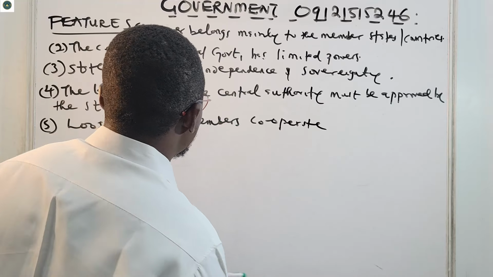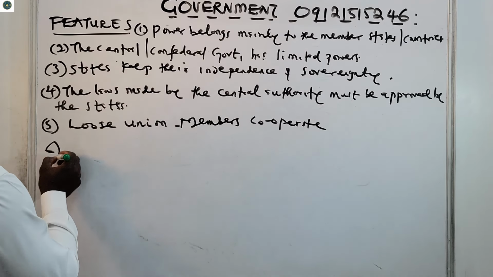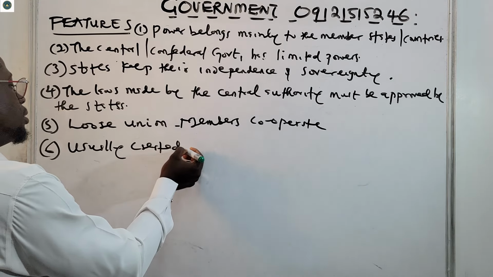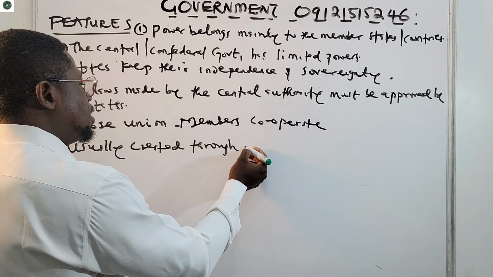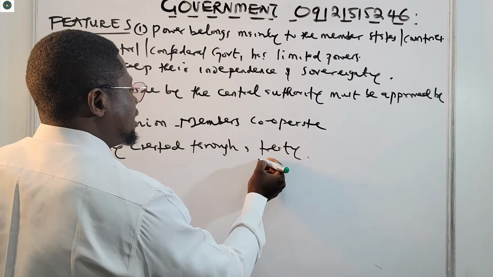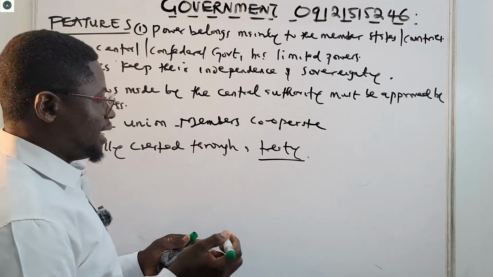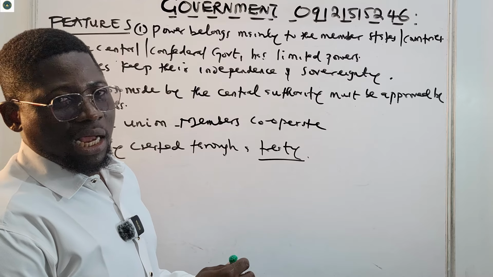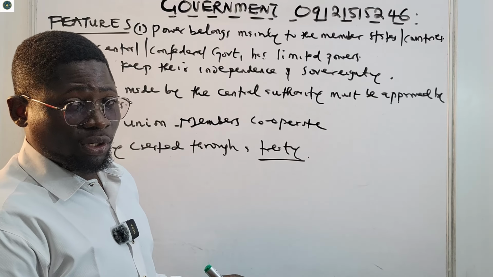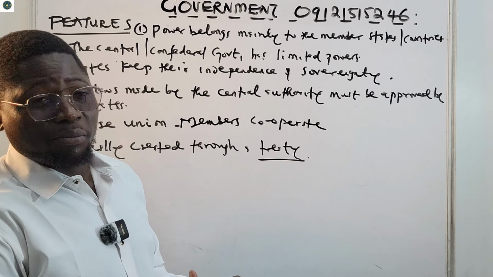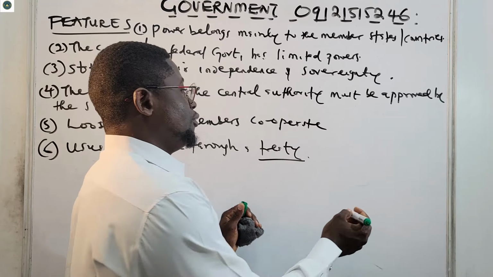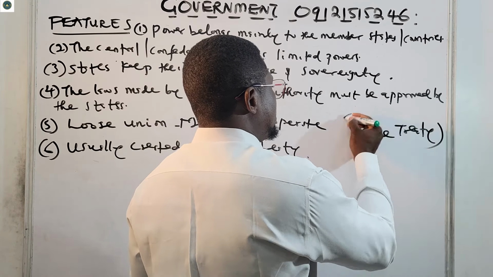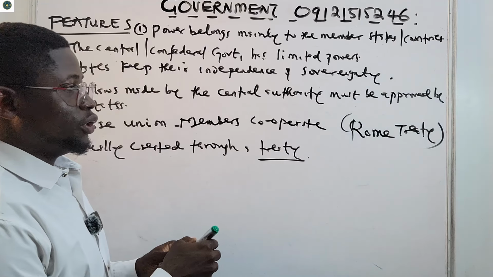And then number 6 is that the confederalism is usually created through what we call a treaty. The treaty is usually formed between countries, like in the old European structure, where we had the European Economic Community. It was formed through the Rome Treaty. Please take note, it was formed through the Rome Treaty.